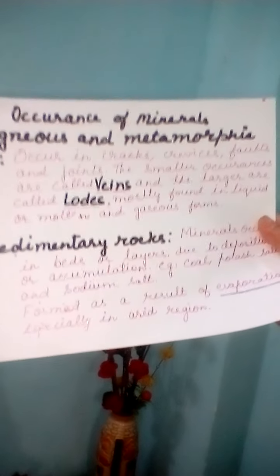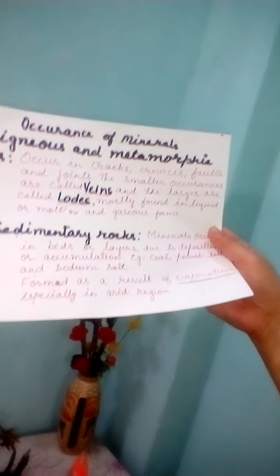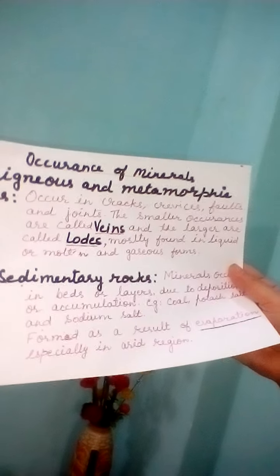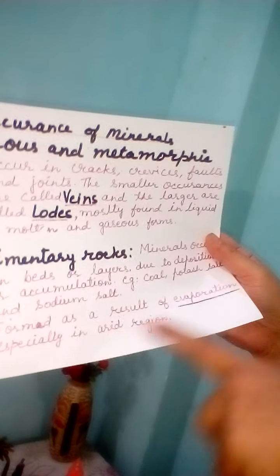Next is the sedimentary rocks. Minerals are also found in the layers of sedimentary rocks, and examples of such minerals are coal, potash salt and sodium salt. They formed as a result of evaporation, especially in arid regions, means dry regions. Dry region में जब evaporation होता है तो ये minerals की formation होती है.